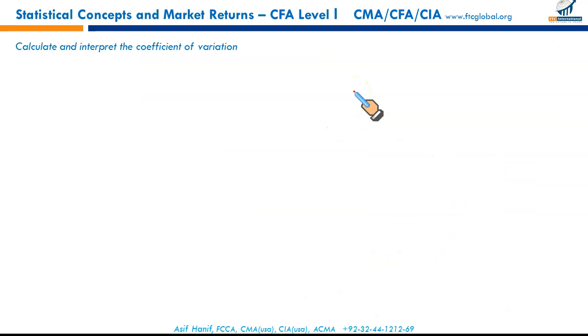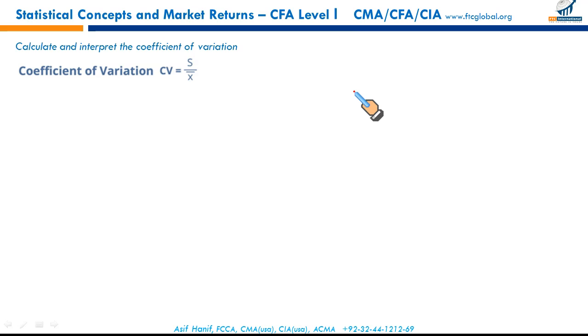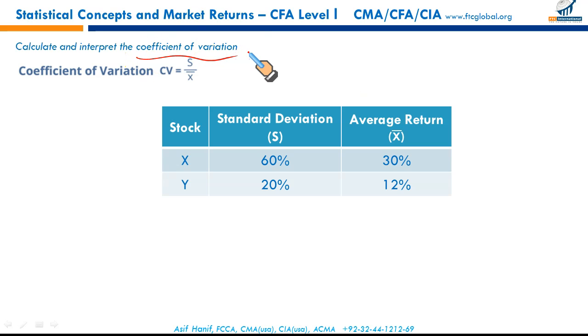Alright, moving on and sliding across the learning outcome statements to just get an overview. Remember, gentlemen, it's just an overview. I'm not drilling deeper, just giving you the idea. Next is calculate and interpret the coefficient of variation.